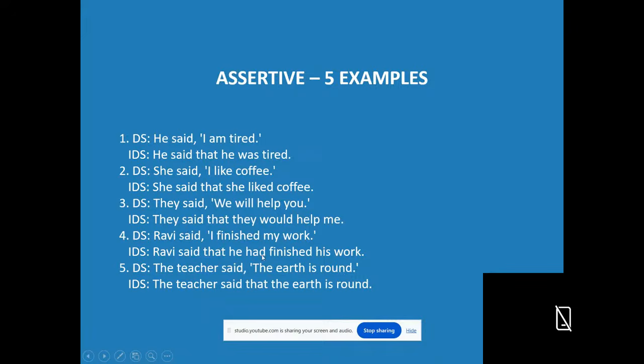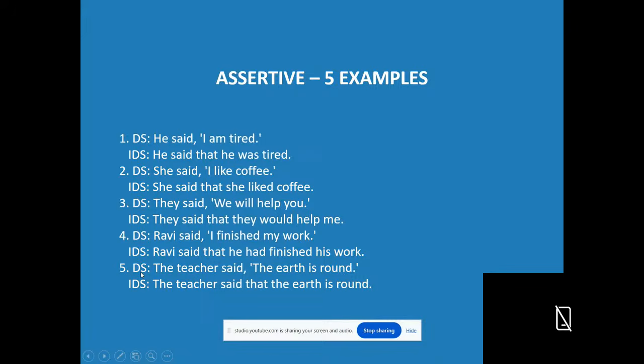Ravi said, I finished my work. Ravi said is the reporting verb. I finished my work is the words of the speaker, in past simple tense. Past simple becomes past perfect tense. Ravi said that he had finished his work.